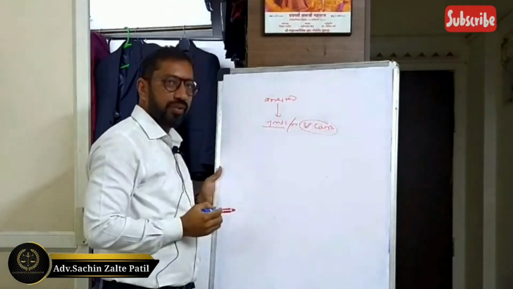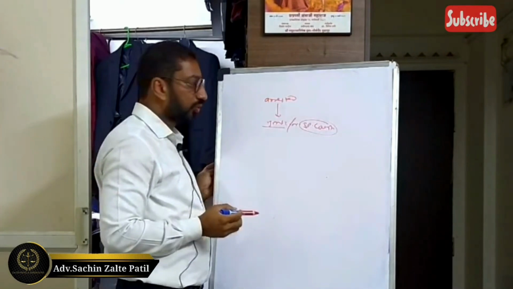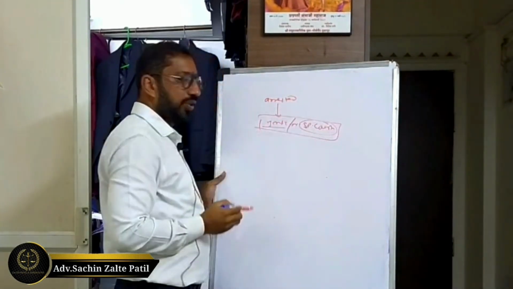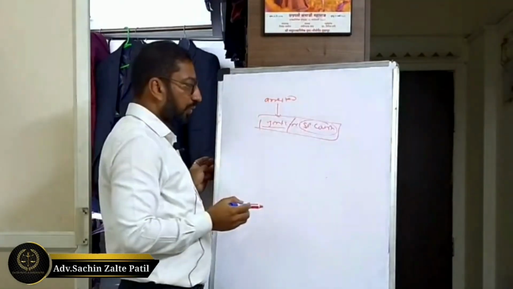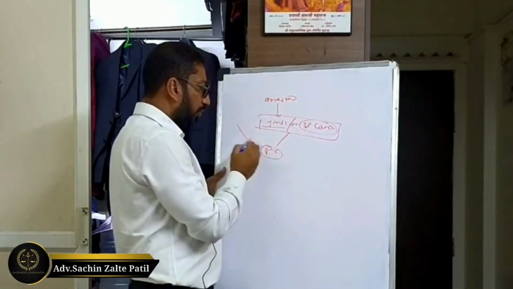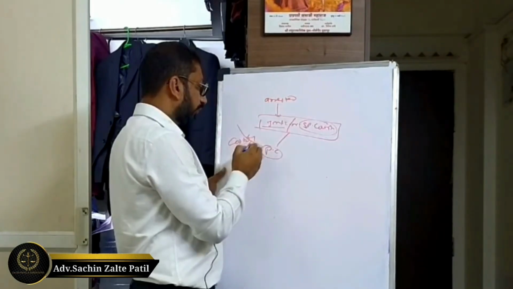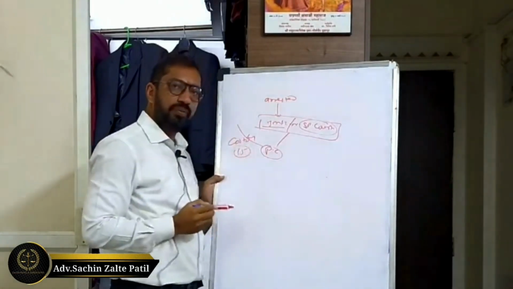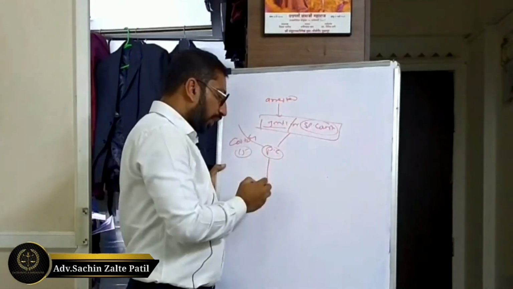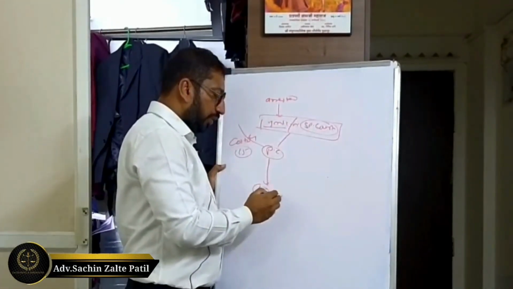In that circumstance, the magistrate or the special court has power to grant police custody. If the IO seeks the custody, the IO can seek custody for only 15 days, and the magistrate can also pass the order of 15 days. Now after lapse of 15 days, only magistrate custody is there.